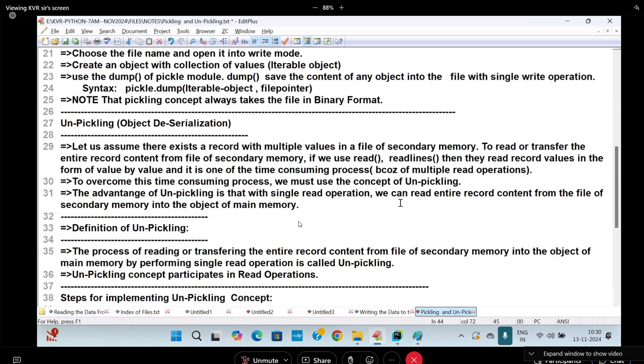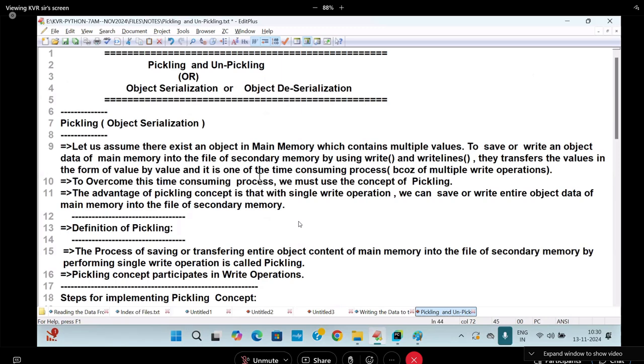For this concept, writing 10 by 10 marks is of no use. What you need to remember here is pickle.dump and pickle.load. Importance: why am I using pickling? Now I need to go to the coding. Okay, now open the notes.